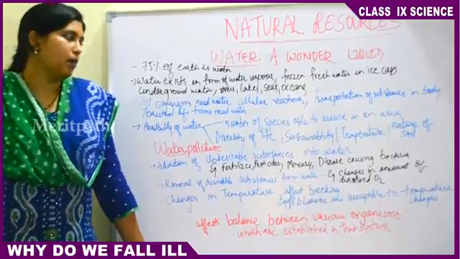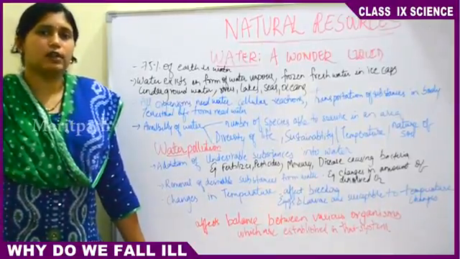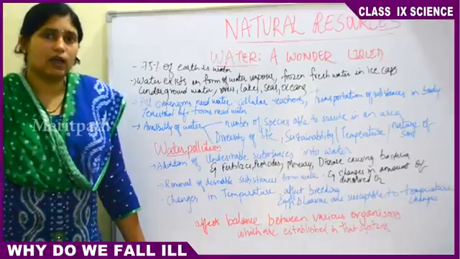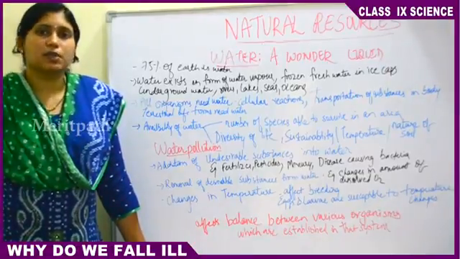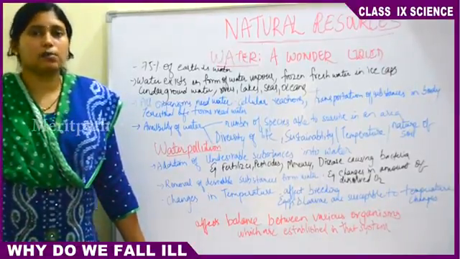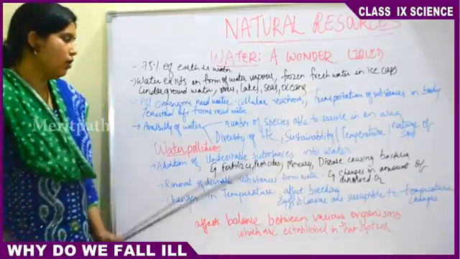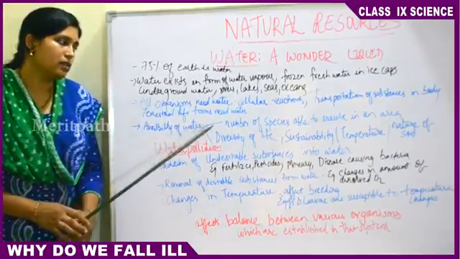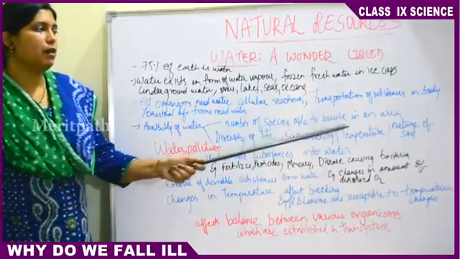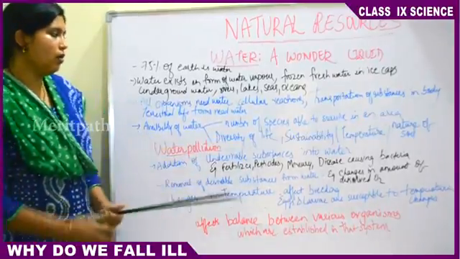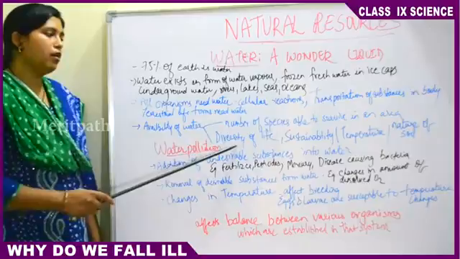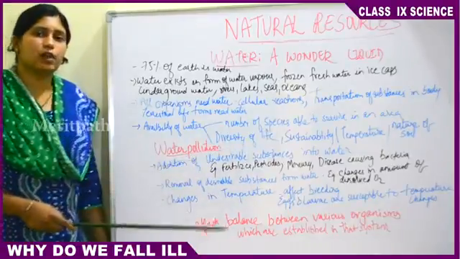At that time, the number of species of flora and fauna, that is plants and animals living in this area, will decrease because of the absence of water. Either they may die or they may migrate to some other place. So the availability of water determines the number of species able to survive in that area. And the availability of water also determines the diversity of life.